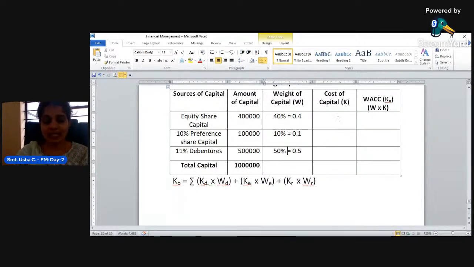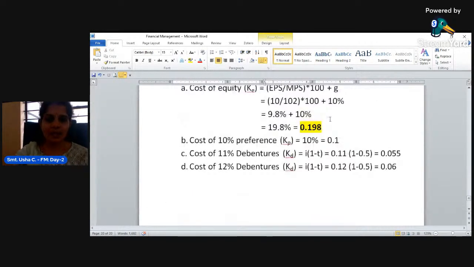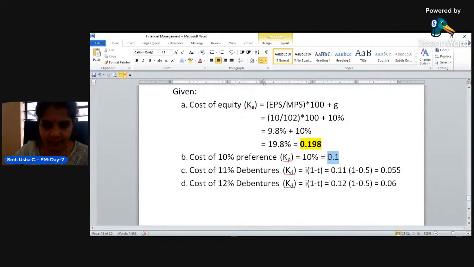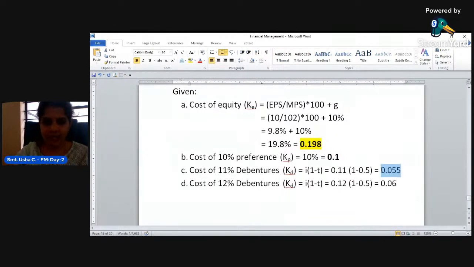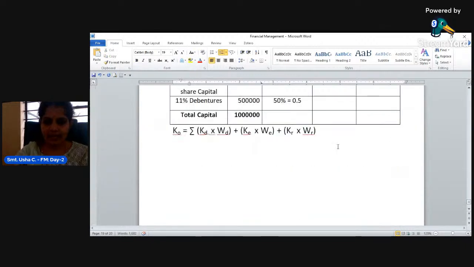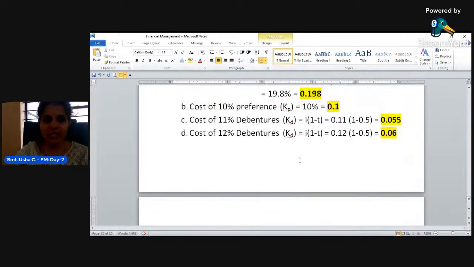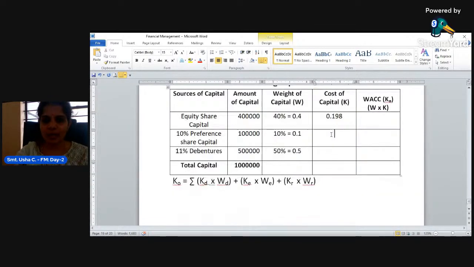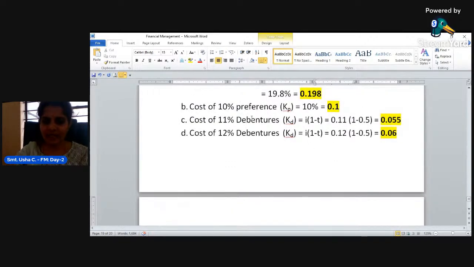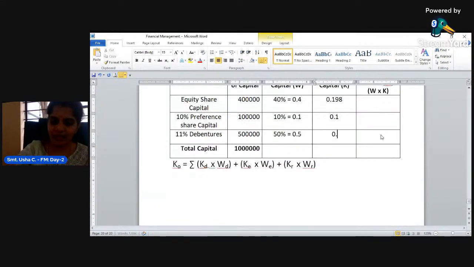Now substitute, take the cost of capital here. Since you already calculated the cost of capital, you can take directly. Cost of capital, first one is cost of equity, right? Cost of equity is how much? 0.198. Take that. 0.198 is for equity share capital and 10% preference is 0.1. Then debenture, that is 11% debenture, is 0.055.